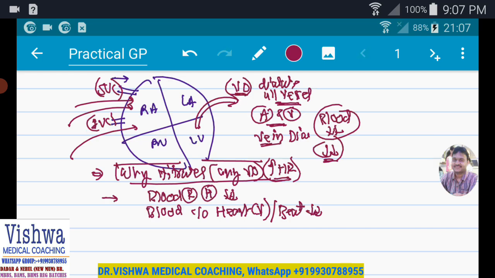I'm trying to make you understand. I'm not asking you to buy heart things. Remember, this is very, very important. So blood returning to the heart is reduced. Blood coming out of the heart per beat is reduced. This is what is called the stroke volume.